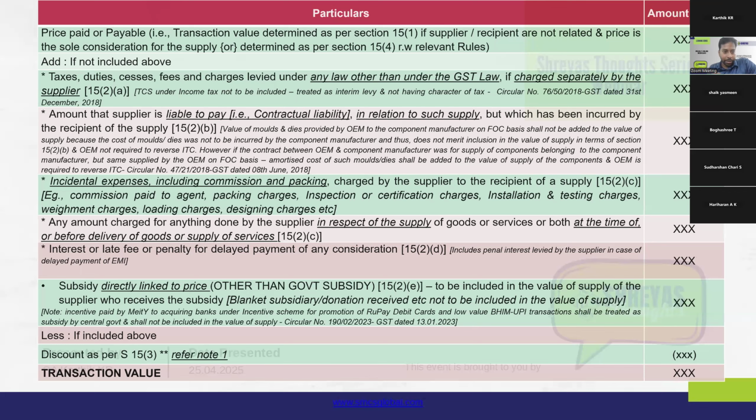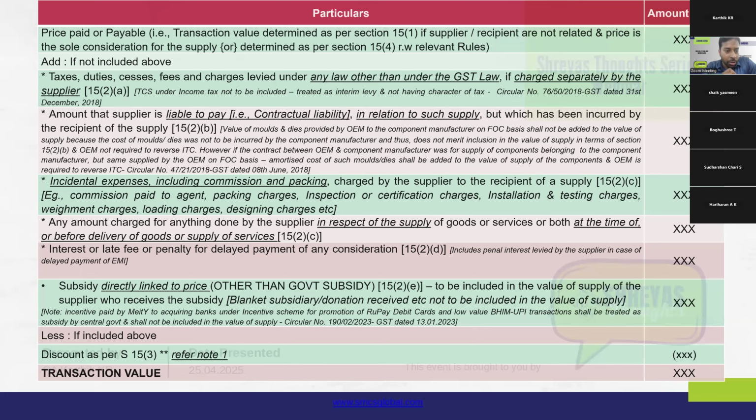The intention of this addition is that the consideration is being indirectly paid to the supplier by repaying his payable or meeting his liability. So whatever value is paid by the recipient on behalf of the supplier is to be included in the value of supply of such activity.